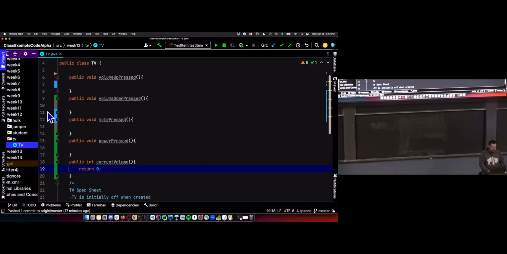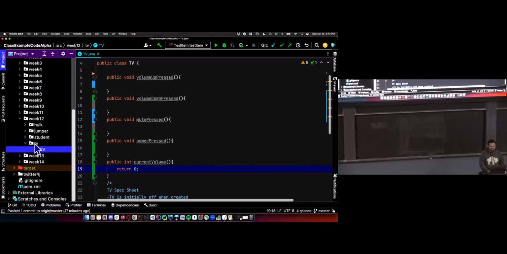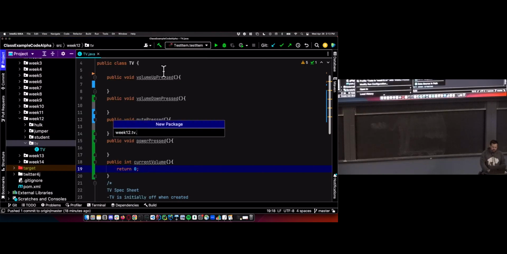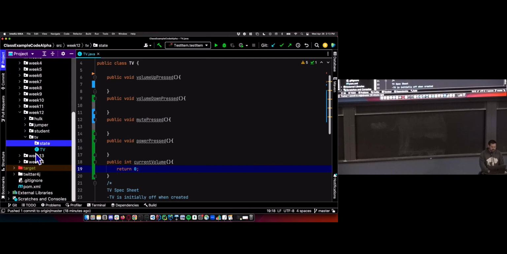Okay, so let's set up our states. Let's get our structure set up. And when I'm creating my states, I like to create my states in a separate package. So I'll create a sub-package for my states. That way, in the package itself is the code that the outside world's going to interact with. And then I'm encapsulating all of my details, all of my state pattern, the things that nobody's ever going to call this code or nobody's going to care that it exists. They just care that the TV works the way it's supposed to. The fact that I'm using the state pattern is irrelevant to the end user.